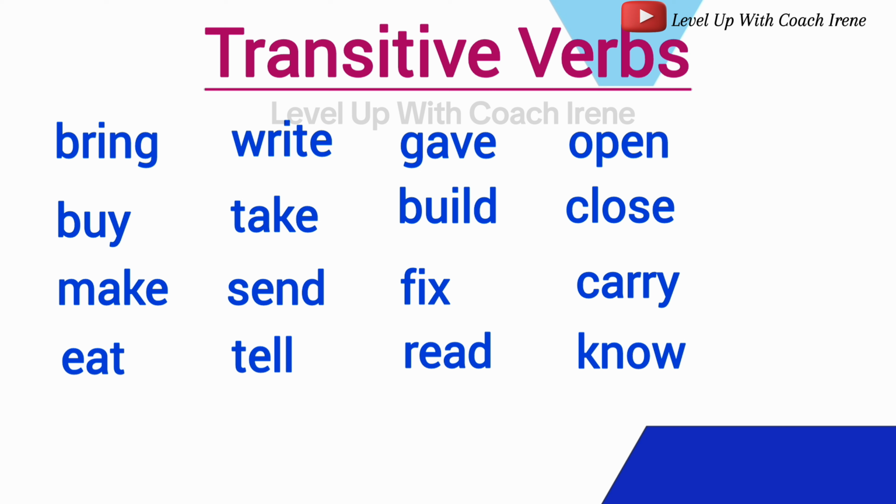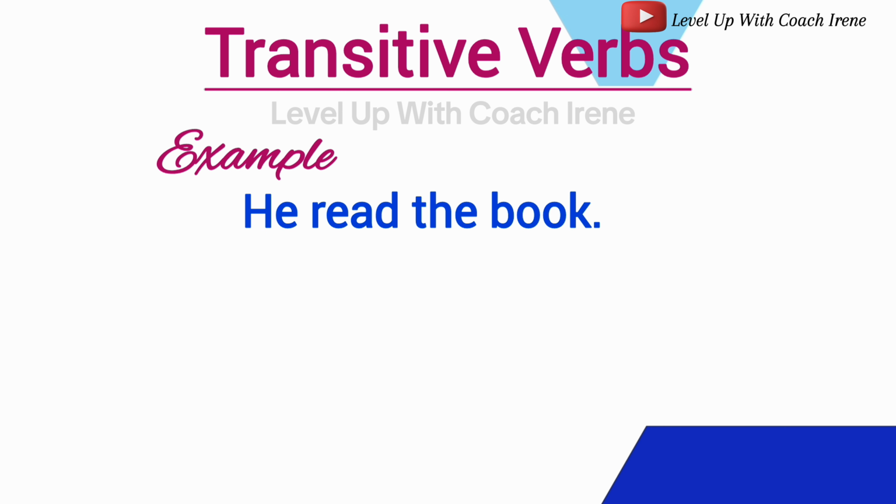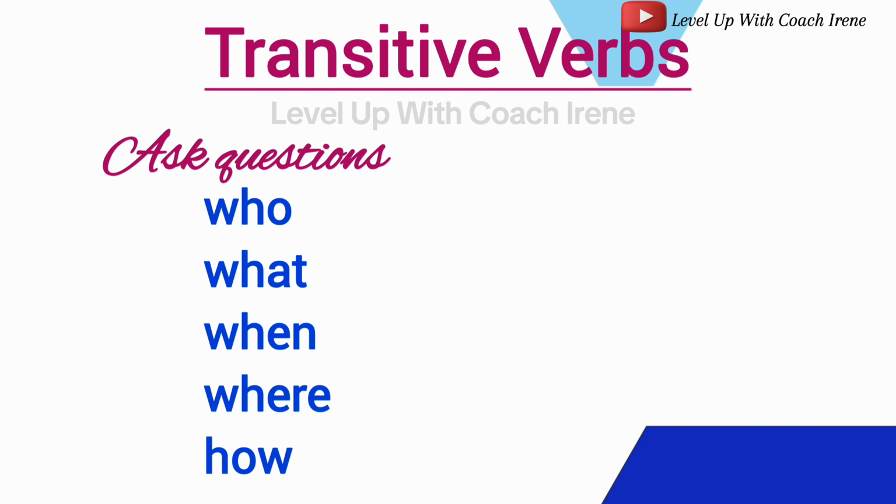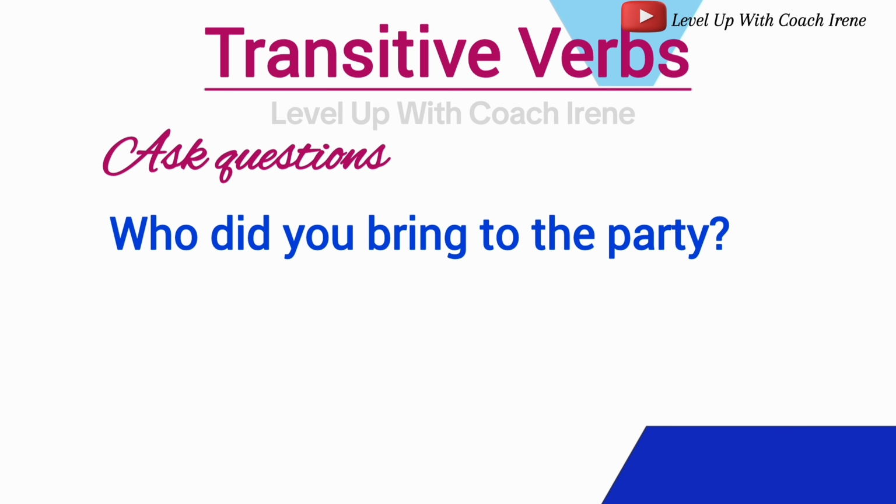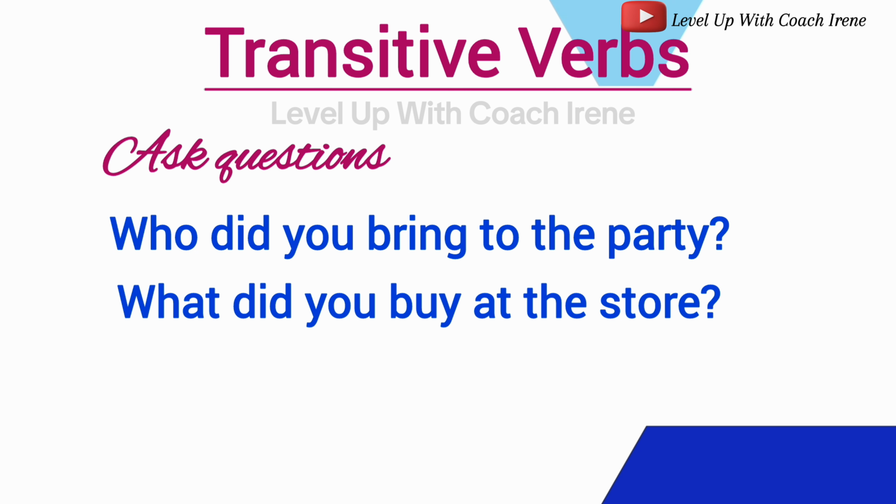All these verbs require a direct object to complete their meaning, such as he read the book. With a transitive verb, you can ask the question who, what, when, where, and how. For example, who did you bring to the party? What did you buy at the store?